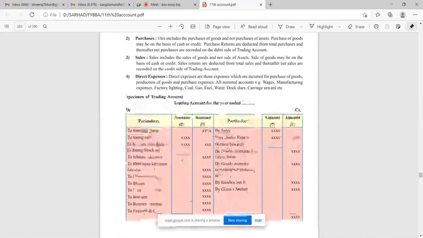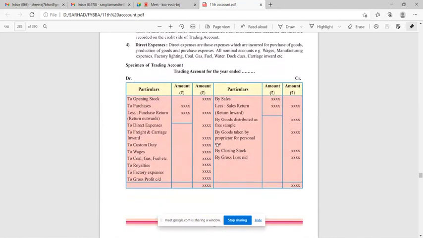Okay. So see, the procedure is like this for the final account question. You are given a trial balance, and from that trial balance you have to prepare final accounts. Means all the list of balances, the list of ledger accounts is given. You have to post each and every ledger in the trading account, profit and loss account, and balance sheet, wherever that particular ledger balance will go.